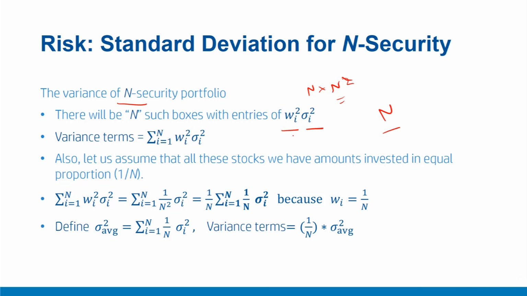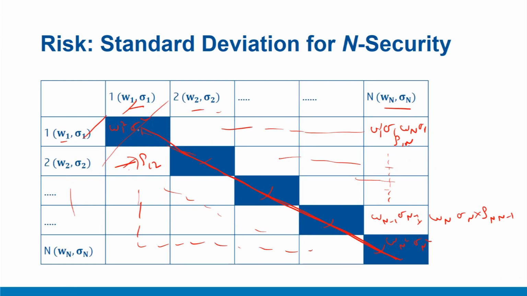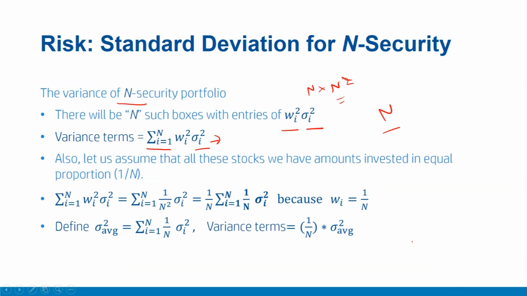So if I sum up all these diagonal terms, something like summation i equal to 1 to n of wi square sigma i square will result. This is because if you notice this diagram here, there are n such diagonal terms, and all these diagonal terms will include an expression like W1 square sigma 1 square or Wn square sigma n square. So if I add up all these diagonal terms, an expression like this will emerge.